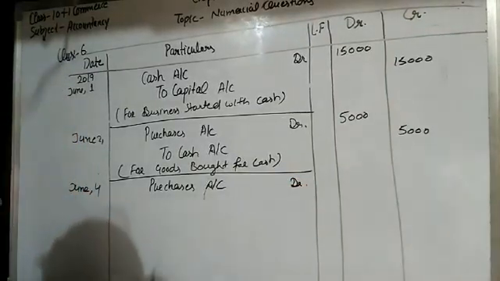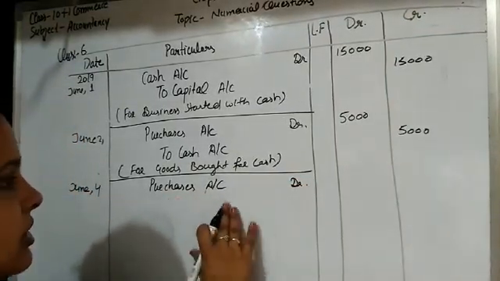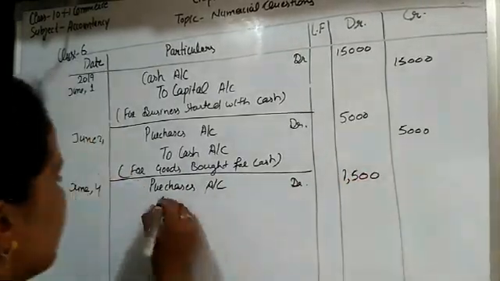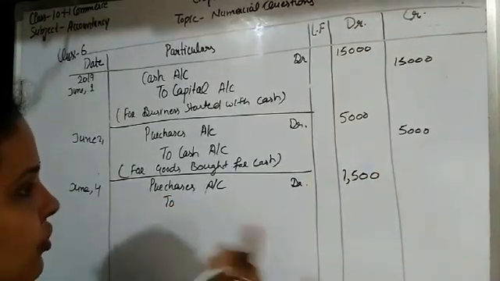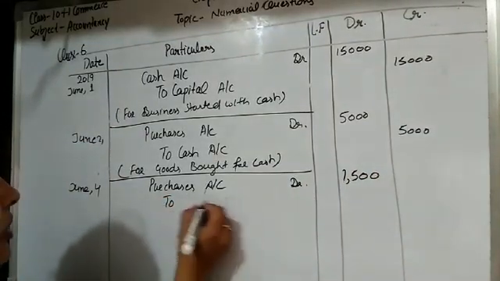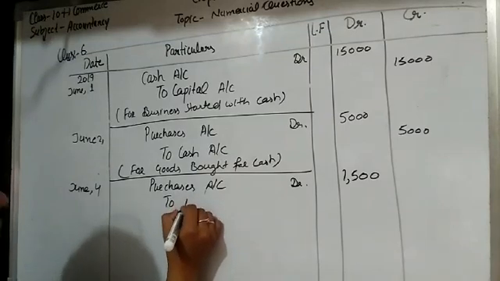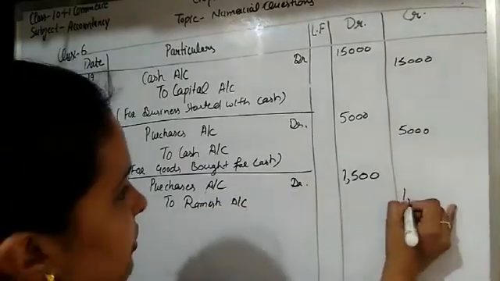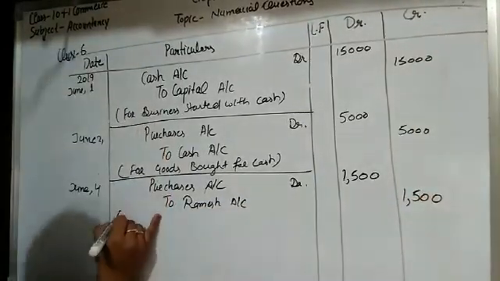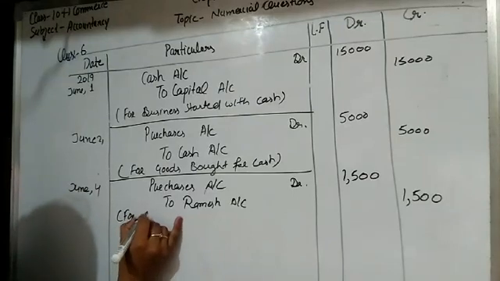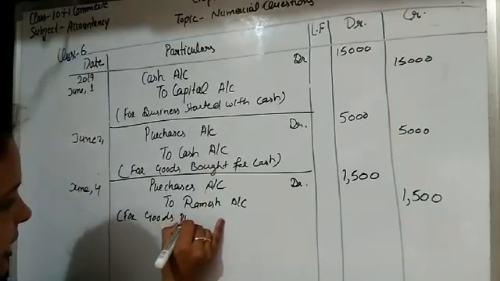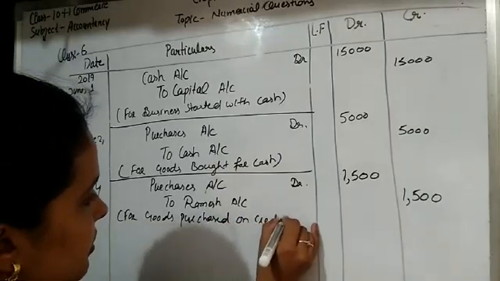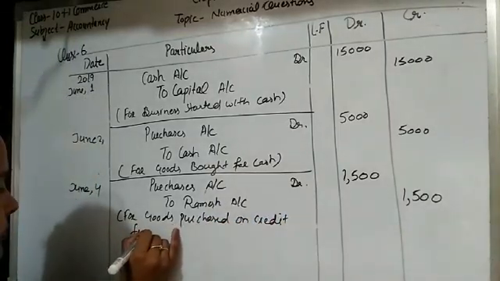Stock is real, and according to real, what comes in is debited. So purchases account debit with the amount 1,500, students, and goods are purchased on credit, not on cash. So the name of the person is credited, to Ramesh account with 1,500, and the narration is for goods purchased on credit from Ramesh.